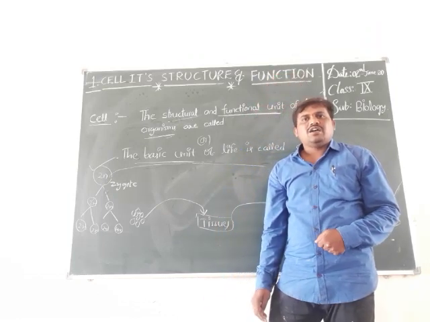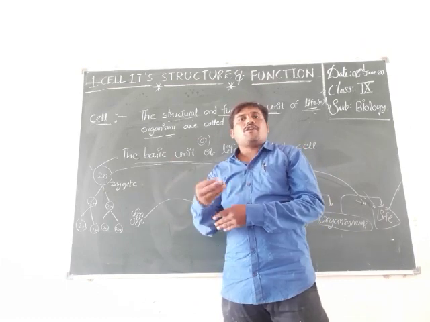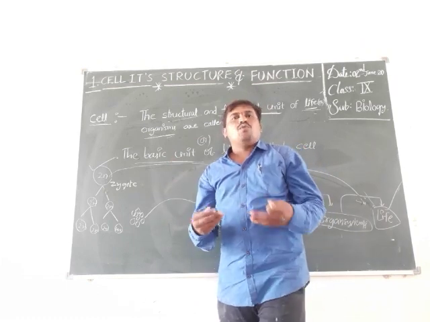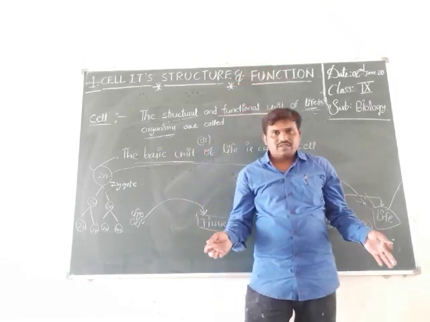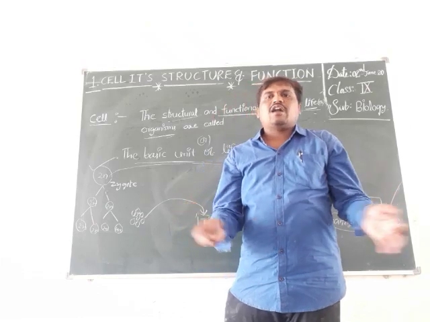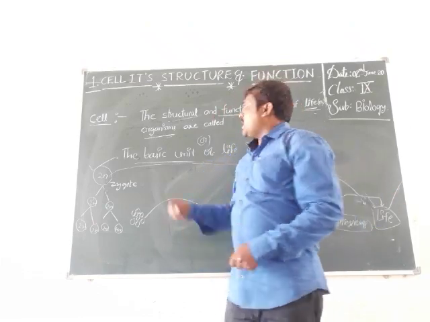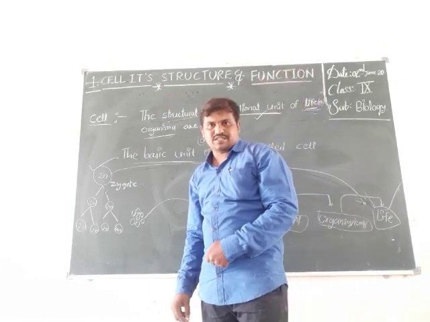These functions are performed by cells. When cells perform these functions, we can move, talk, sing, run, walk, and our metabolic actions also happen. If cells die, the organism will die. That's why the cell is called the functional unit of organisms.